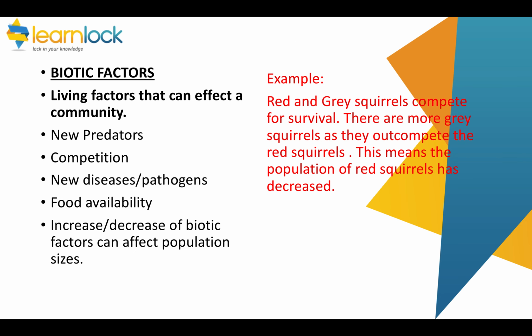Biotic factors are living things that can affect a community. So a new predator being introduced, competition from other organisms, diseases, the amount of food because other predators are taking it. And again, this can affect population.